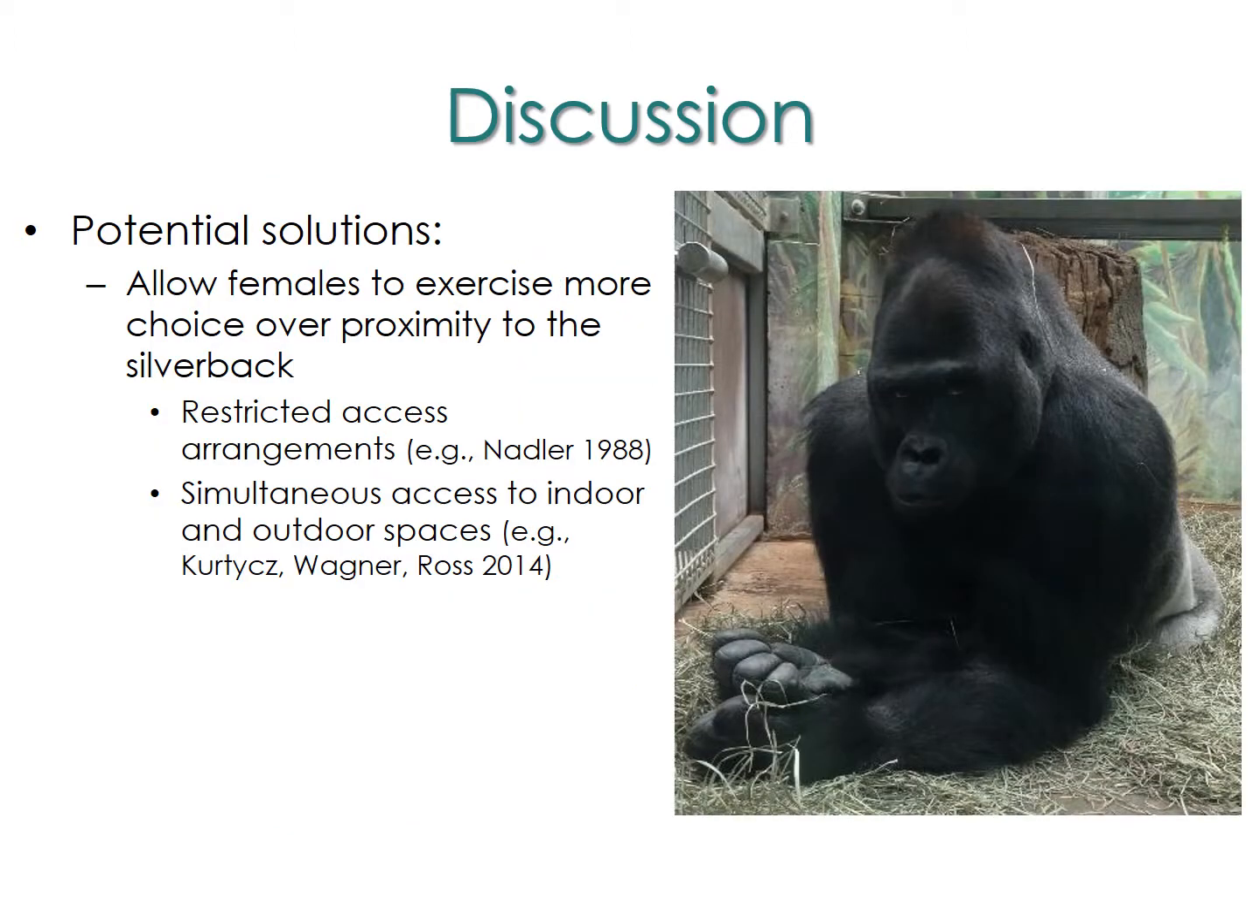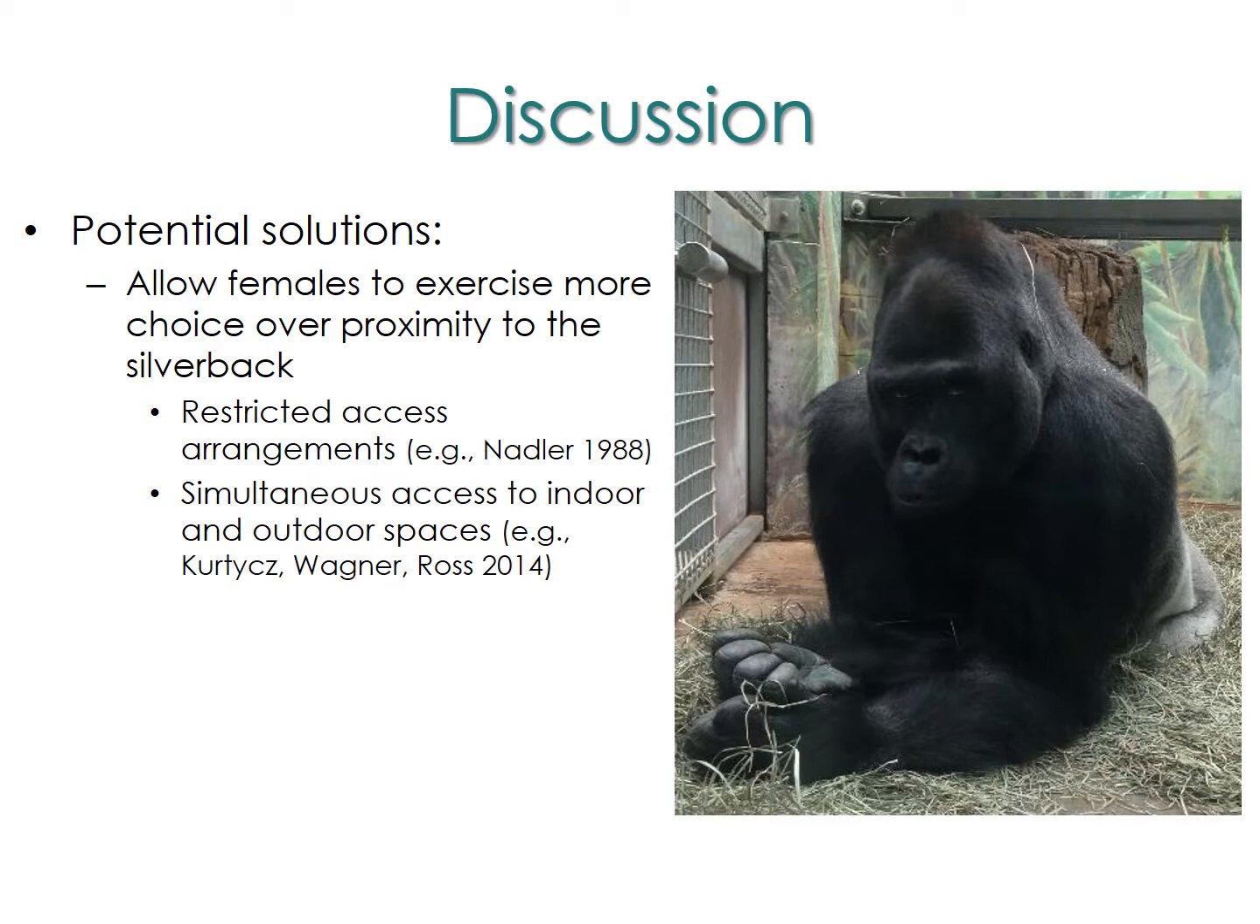While research is underway to further validate this relationship, there are a few possible solutions that may be explored in the near future. For example, zoos may be able to make affordable changes to husbandry and management that may give females more choices over how close they are to the silverback. For example, Nadler conducted reproductive studies using restricted access arrangements, where females had access to areas that males physically could not enter. What Nadler observed is that females would routinely stay away from silverbacks unless they were in estrus.